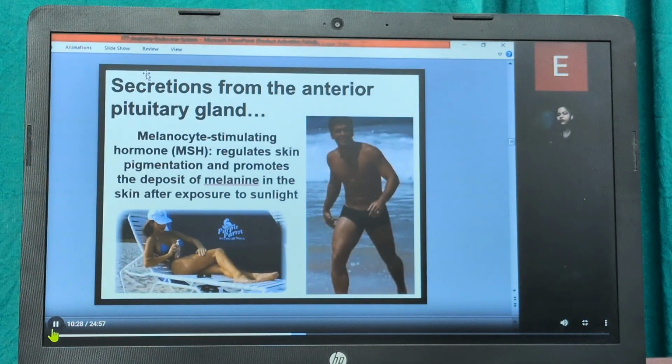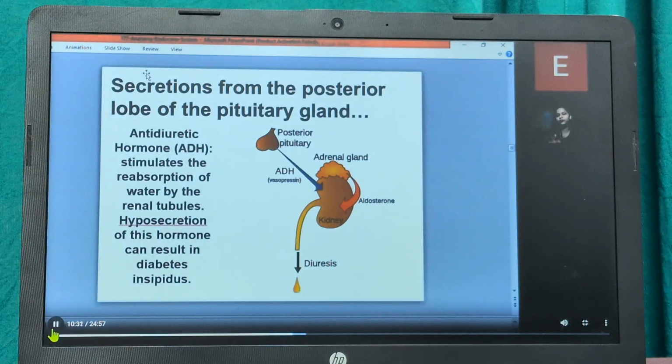Previously we were seeing the anterior pituitary gland, but now we are seeing the posterior part of the pituitary gland. These are the ADH, that is antidiuretic hormone, that stimulates the reabsorption of water by the renal tubules. In the figure you can see the kidney, posterior pituitary, adrenal glands, aldosterone, ADH, vasopressin and diuresis. That is by the renal tubule. Hyposecretion of this basically can result in diabetes insipidus.